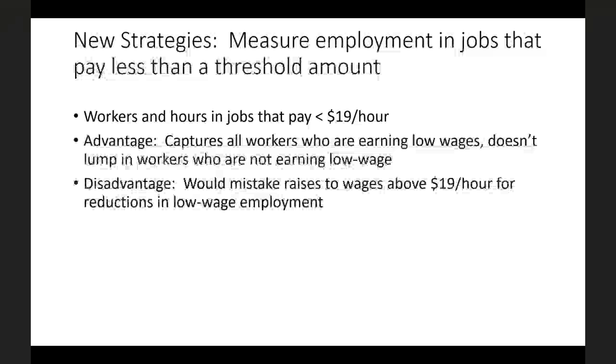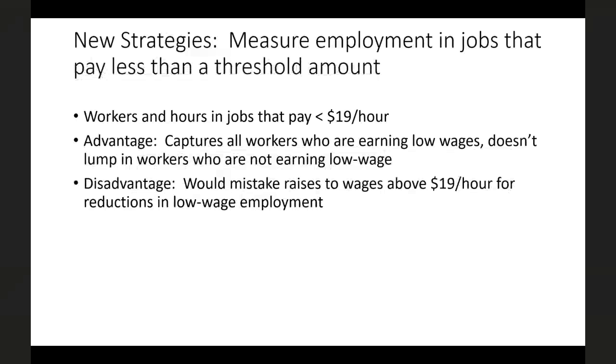Likewise, if we looked at the fast food sector as a whole, or even more so the restaurant sector as a whole, we would potentially be lumping in workers who are earning significantly more than a minimum wage, and therefore seeing a smaller effect than really existed. So the advantage of this is it's going to be more closely targeted to the workers we care about.